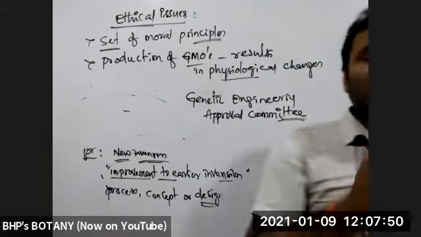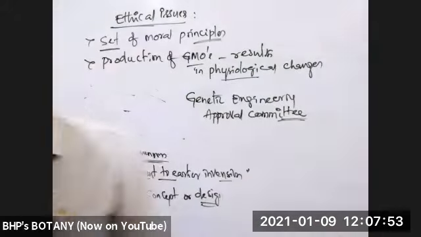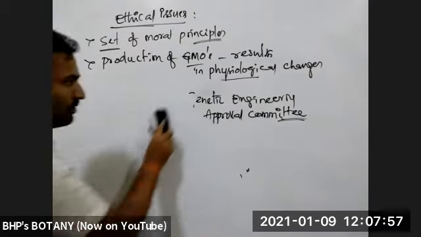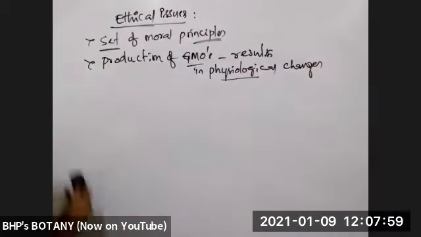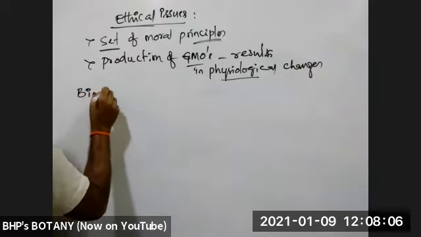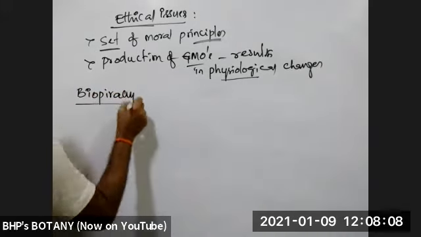Listen. That biopatent, if these biopatents are used in a proper manner, then no problem, no issue. If these biopatents are not used properly or there is unauthorized usage, then it is called biopiracy.